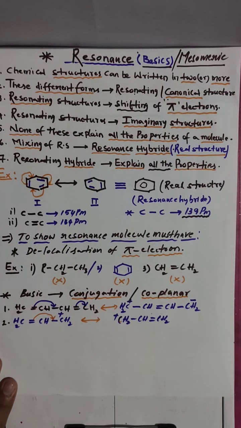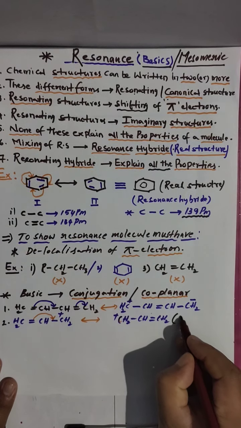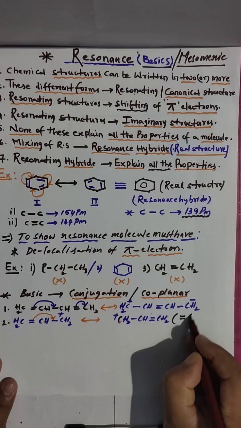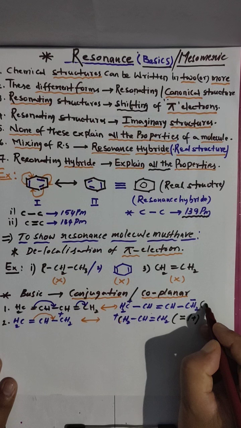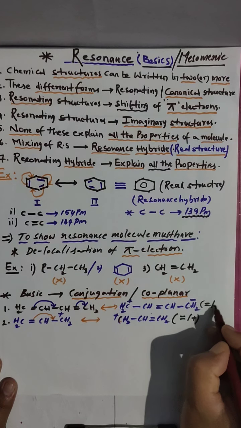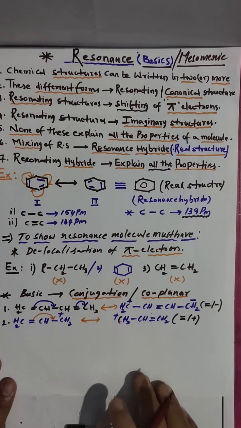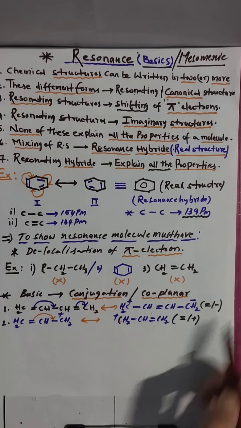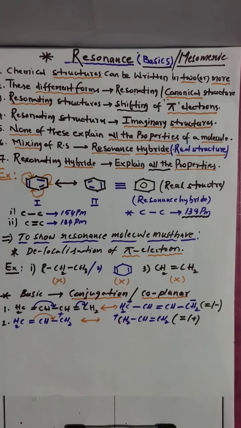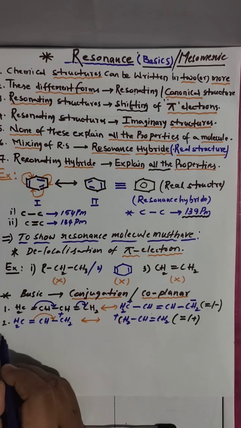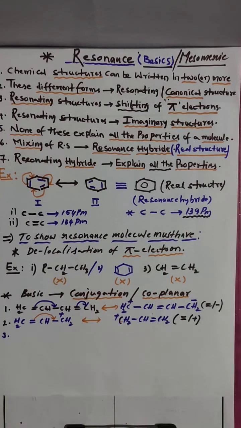So here what do we have? Double bond along with positive charge. Here double bond, next single bond. Conjugation is due to double-single. Conjugation is due to double bond and positive charge adjacent. That is the condition, condition number 3 for conjugation.